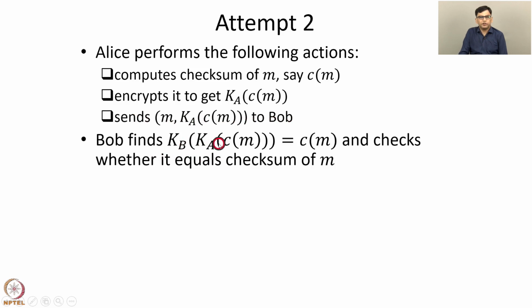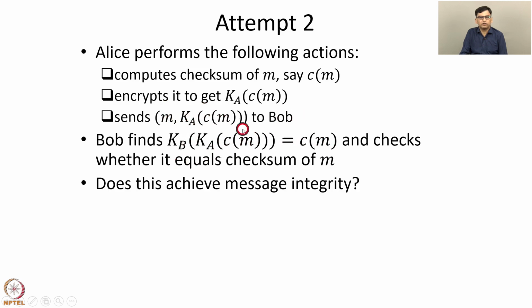Then Bob first decrypts the checksum to get C of M and then checks whether it equals the checksum of M. So Bob computes the checksum of M and verifies whether that equals the decrypted checksum obtained by decrypting this part, Ka of C of M. Again, the checksum function is known to everyone. The keys used for encryption and decryption are secret.